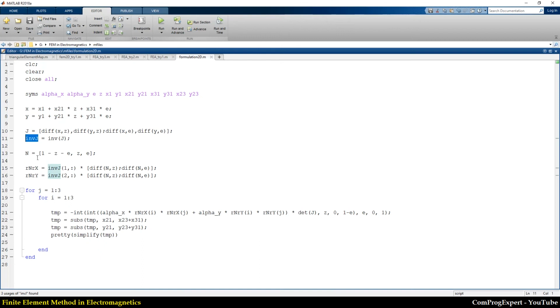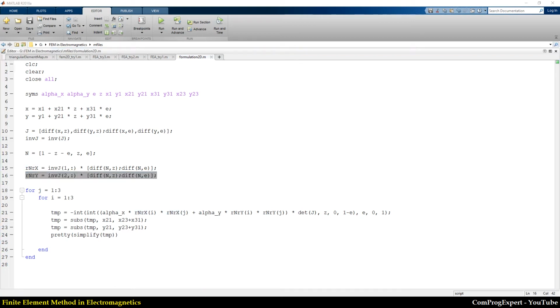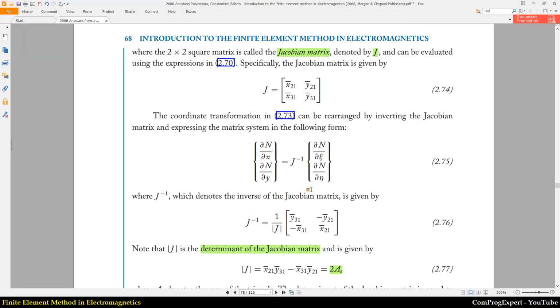So I wrote here n, our norm functions are n1, n2, and n3. So the partial derivative of n with respect to x is equal to this expression, and this is the partial derivative with respect to y. Actually, these two lines are this equation.